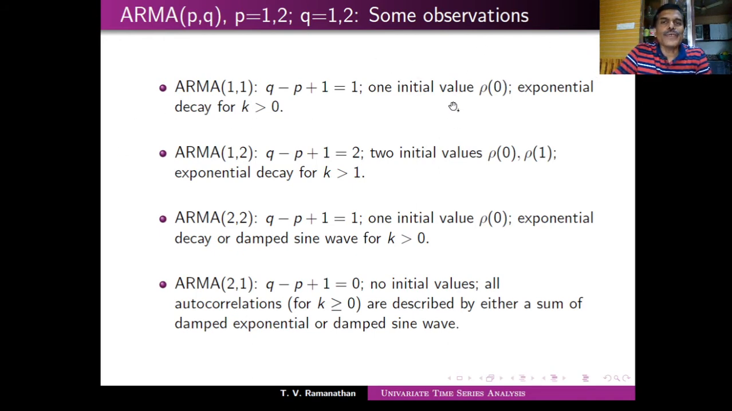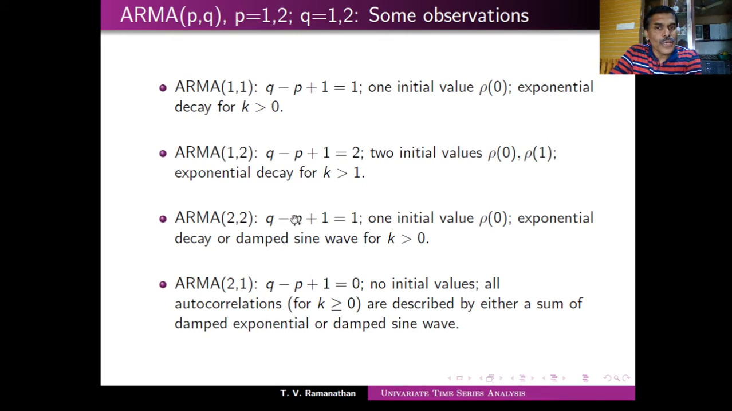But that is quite obvious. I mean, rho 0 is always 1, so you may not get much out of it. Similarly, if it is (1,2), now you can see that q minus p plus 1 is 2, because q minus p is 2 minus 1, which is 1, plus 1, which is 2. So we have two initial values, rho 0 and rho 1, and then exponential decay for k greater than 1. So you can see how suddenly it changes from (1,1) to (1,2).